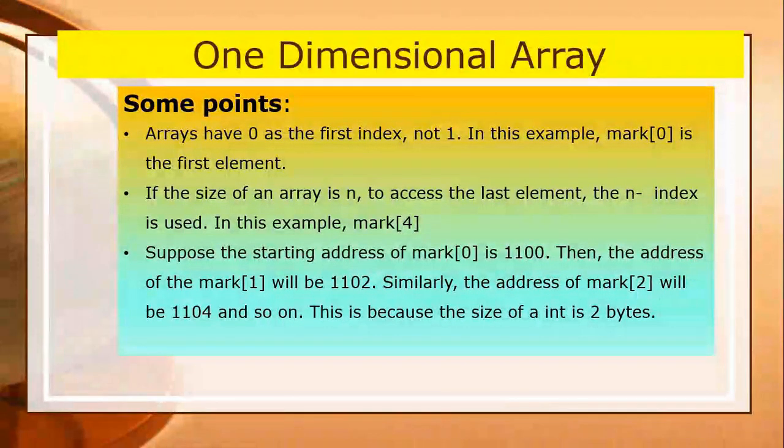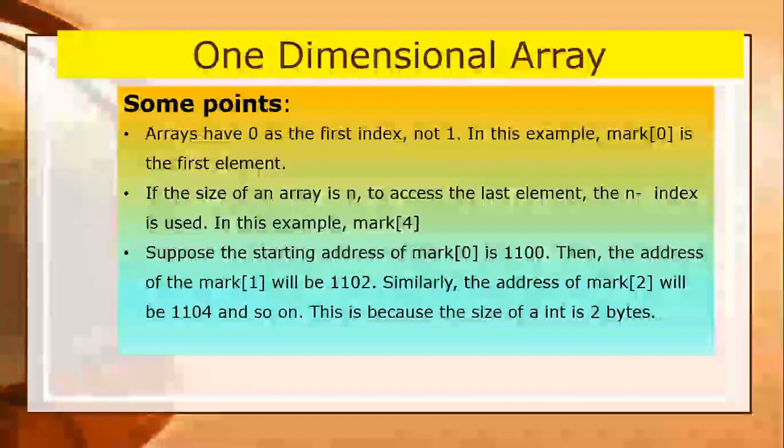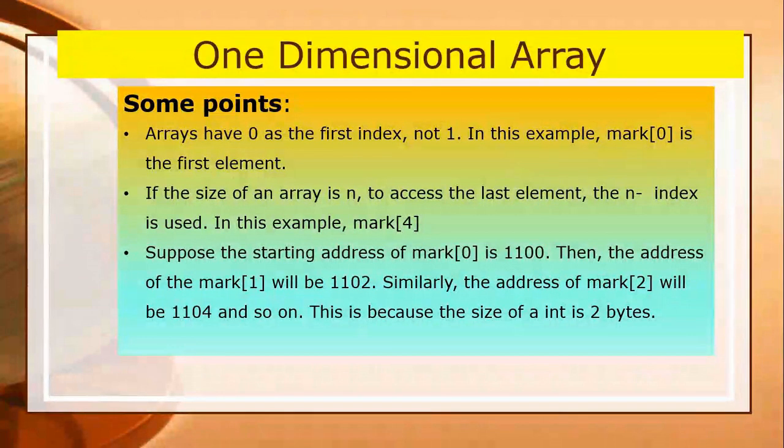In this example, marks[4], with size 5, has subscript 4, that is n minus 1. Suppose the starting address of marks[0] is 1100, then the address of marks[1] will be 1102.